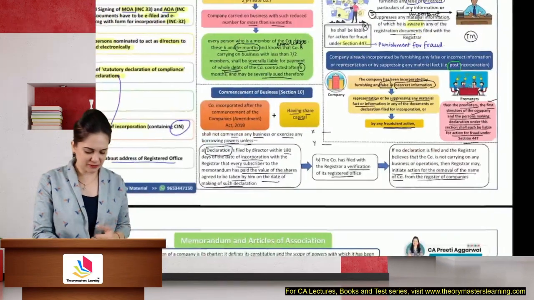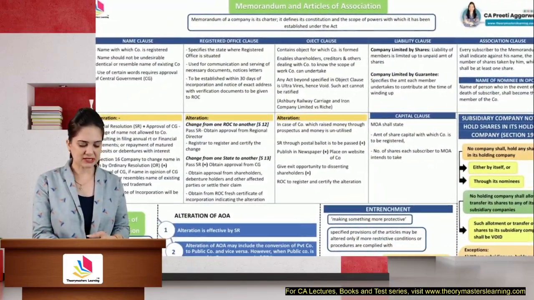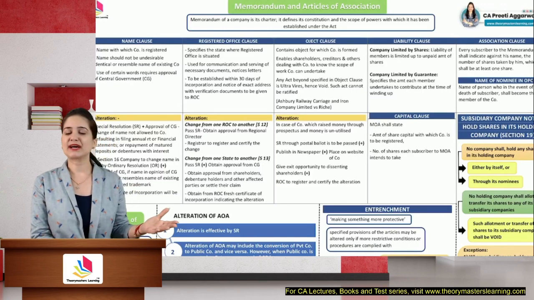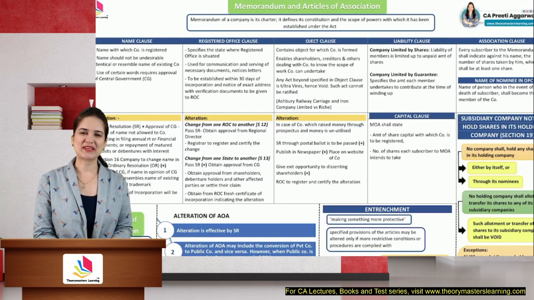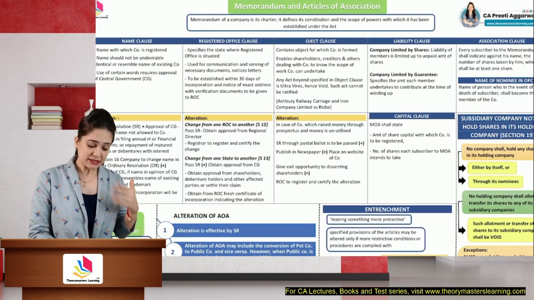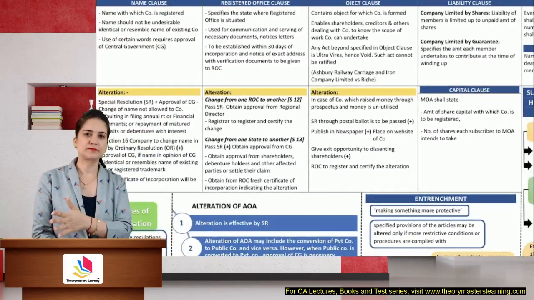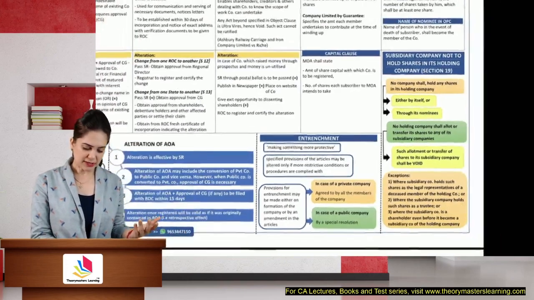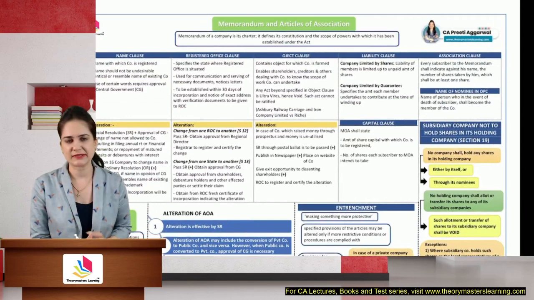So students, these were the provisions relating to incorporation. Now let us discuss the provisions relating to memorandum and articles. Yes, I totally agree that this was already covered last year in your CA Foundation syllabus, but there are many new provisions like how to alter the name clause, object clause, then what is entrenchment, section 19. So these are a few new provisions that you will be studying in CA Inter.